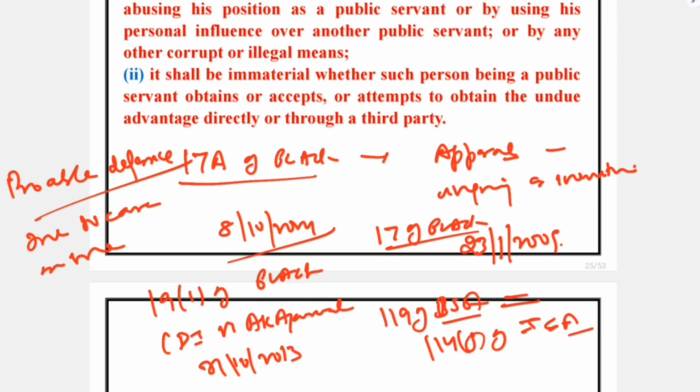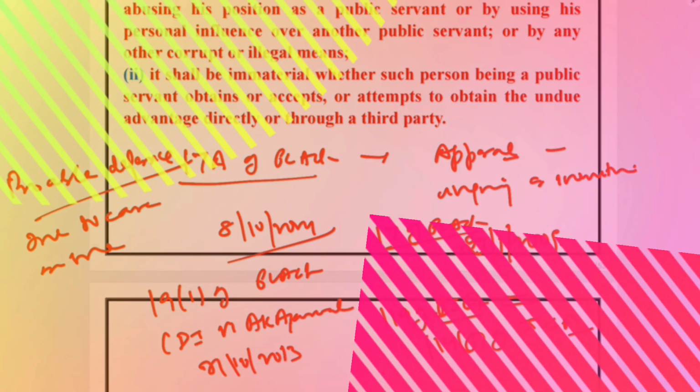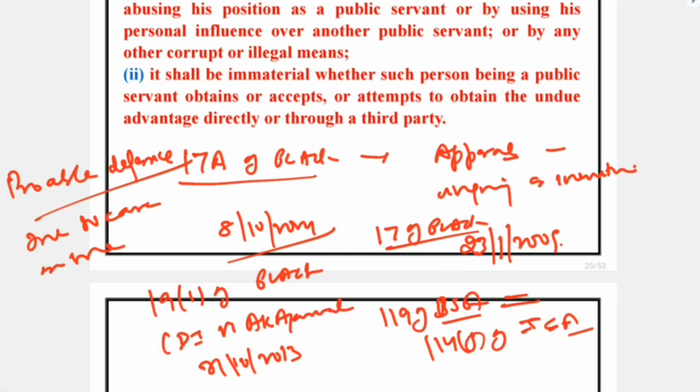For example, if the money is recovered from your person, you may take a defense that the money was thrust upon you by the concerned complainant. In the meanwhile, the team had come and we were compelled to pick up the currency notes and to count the same. And that is the possible explanation of the fact that during that process, the concerned currency notes came into the touch of our hands, and that's why the phenolphthalein test was positive.